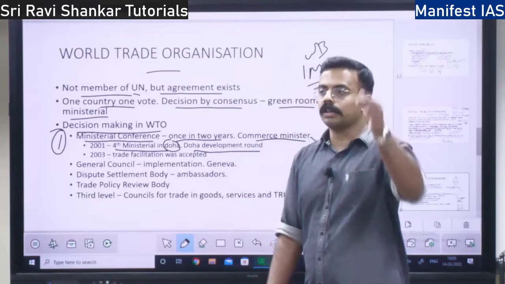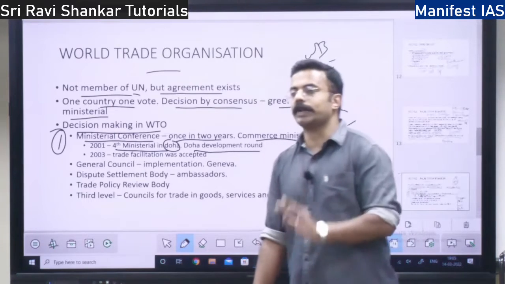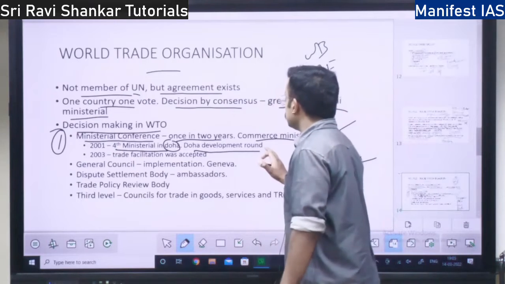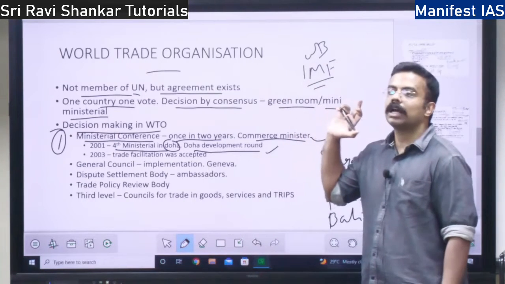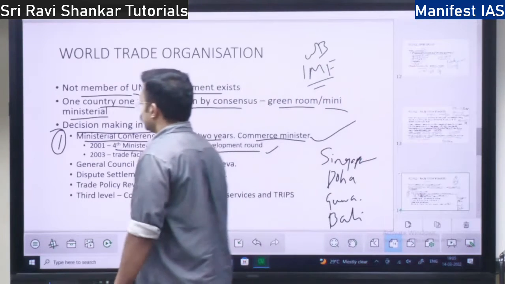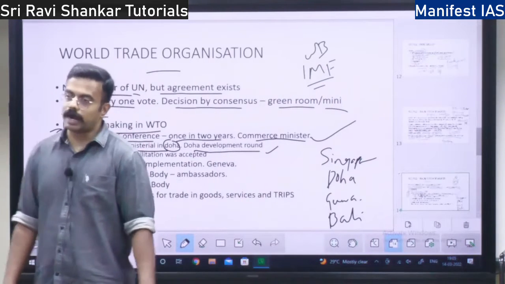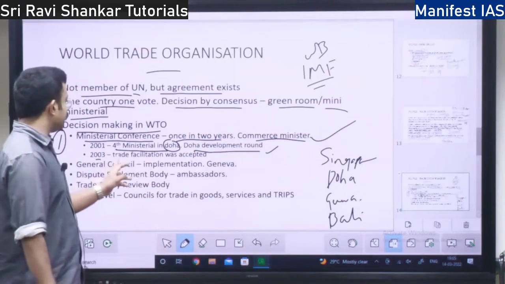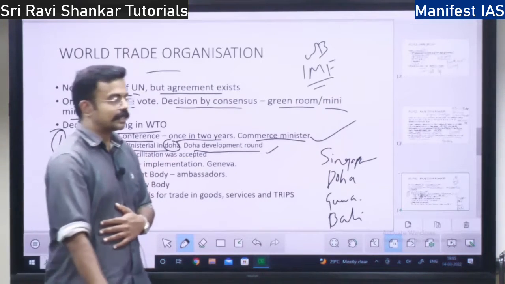Just like all the rounds I discussed, which is the present round that is happening in the World Trade Organization? The Doha development round is the present round. So under this ministerial conference, two changes are important. In 2003, trade facilitation was accepted.